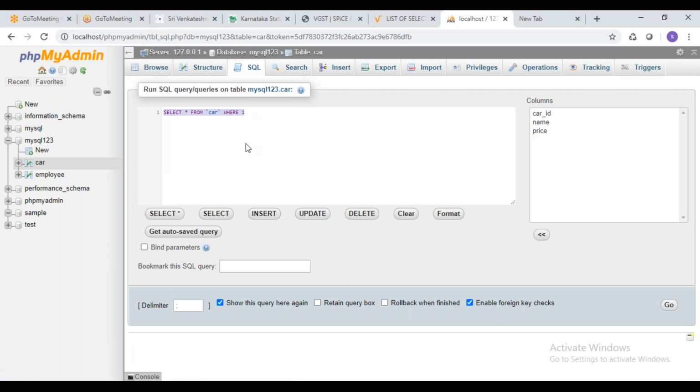So now I'm just going to show you one more query, which is called order by and limit. So select star from cars. Order by some attribute. So I'm taking order by name, limit to 1. If you want to get the data in order, like order by means ascending order or descending order, we'll see, right? Order by name with limit as 1. So though I have 4 records, I want only 1. Now we'll see what will happen.